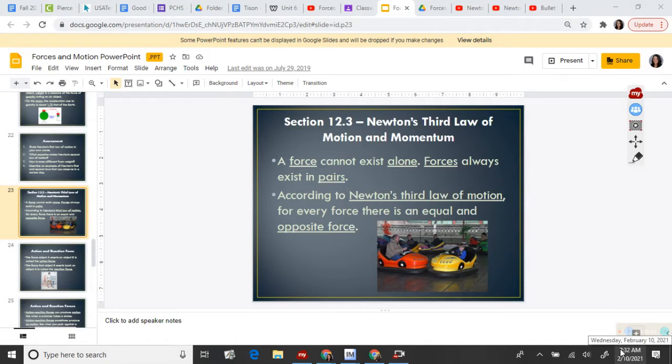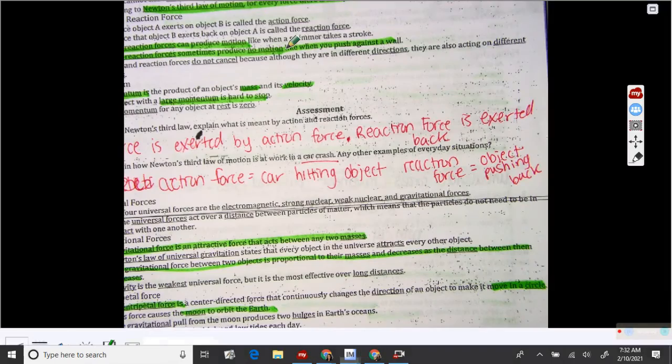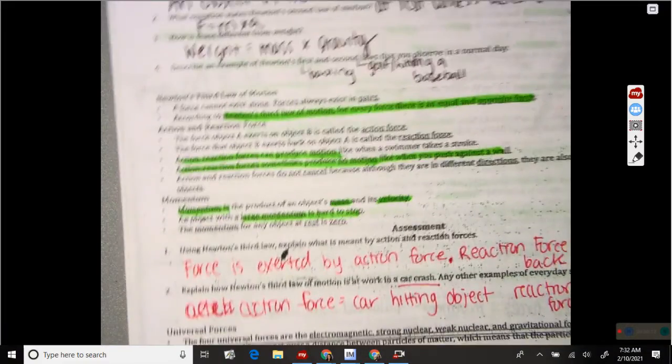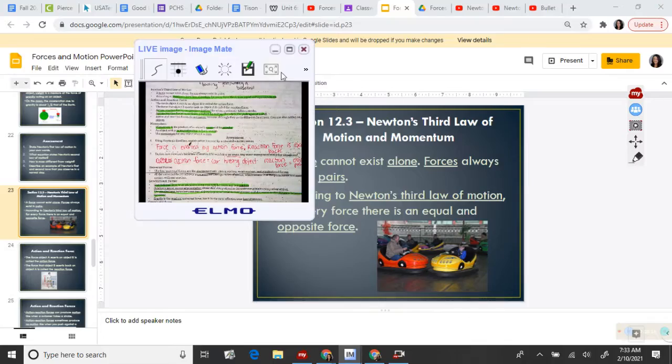Good morning. So today we're going to learn about Newton's third law of motion. Don't forget that you have your notes. This is page 14 in your packet, and you are going to highlight the underlined words and answer the questions. So we'll go through those as we go. So we're going to start with Newton's third law.